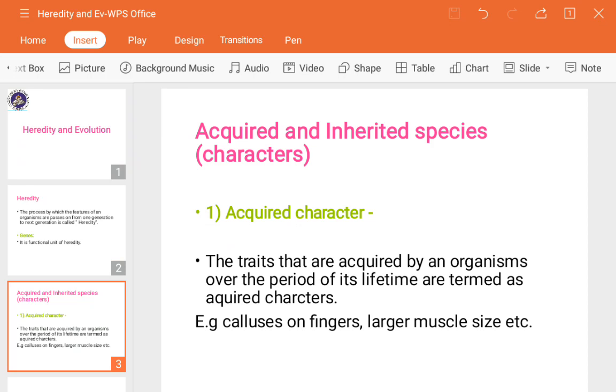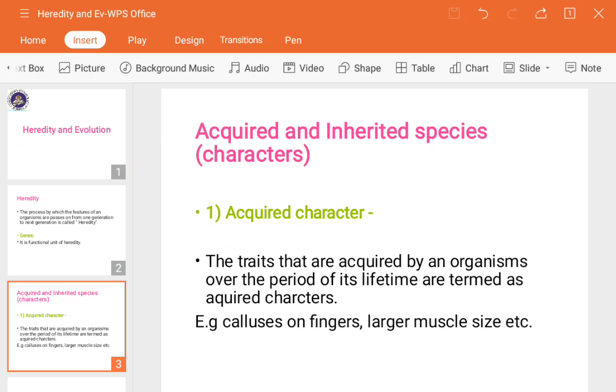The traits that are acquired by an organism over a period of time, for a lifetime, are termed as acquired. Just as I told you, this word always comes for by birth, from the birth time till the lifetime. Now what is a trait?